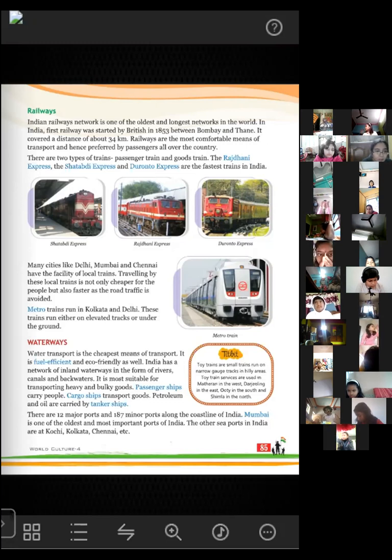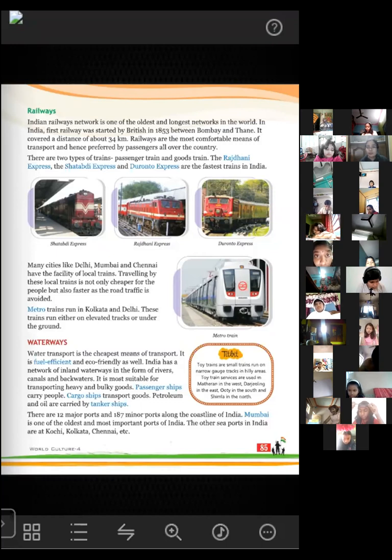And it is the most suitable for transporting heavy and bulky goods. So ships are generally used for transporting heavy and bulky goods. What does this word bulky mean? Bulky means things that take up a lot of place. Things that will take so much place, we cannot carry them by train, right? So things that are bulky, that need some space if we place them, will occupy some space. So that is called bulky.